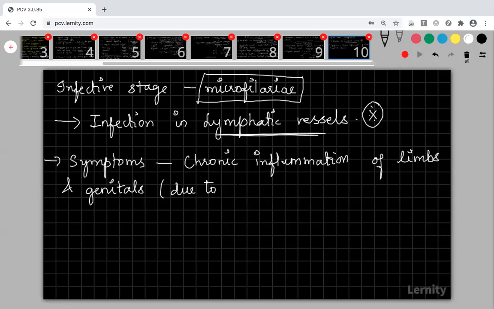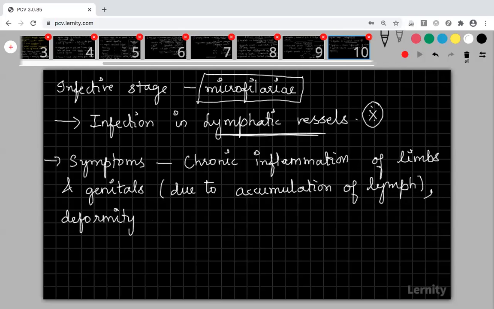Because of the accumulation or retention of lymph, they have severe swelling or inflammation in the limb region and in the genital region. This is the major symptom that occurs in filariasis. And there is also deformity in the lower limbs. What do we mean by deformity? There will not be proper function, that is, you cannot move your limbs properly. The function of your limbs is movement, and this movement will be affected.